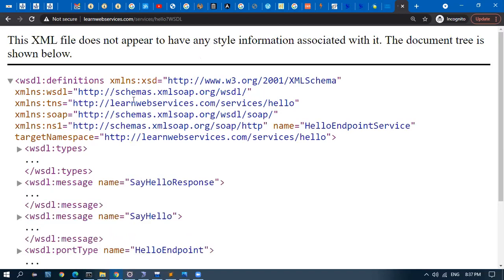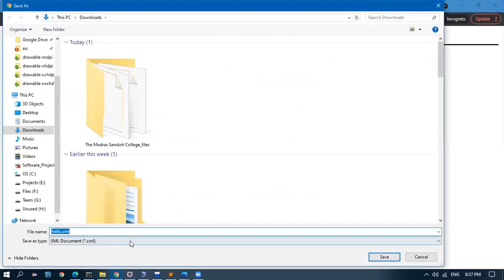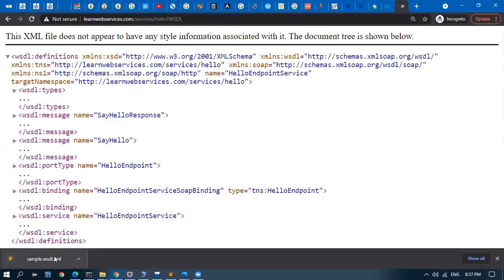So this is called a WSDL. We can just save this file as a WSDL file in our local. When I hit save, we can name it sample.wsdl, and it can save as WSDL itself. We can use this for creating the stuff.